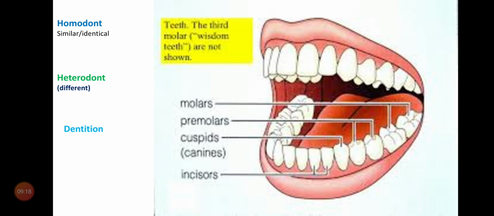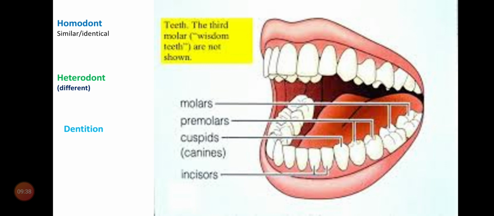Children, for example, you observe teeth of your friend or your own teeth in a mirror. Are all the teeth similar or identical? No, we have different kinds of teeth.